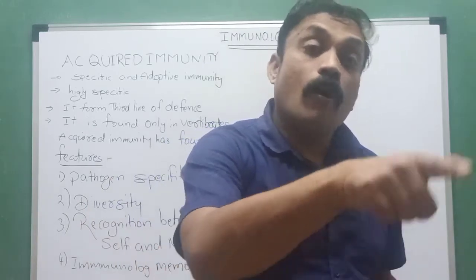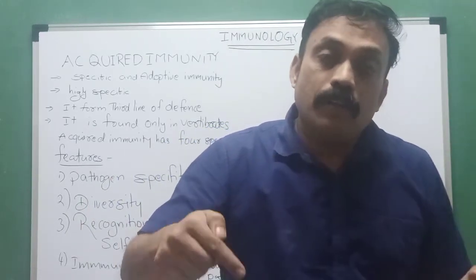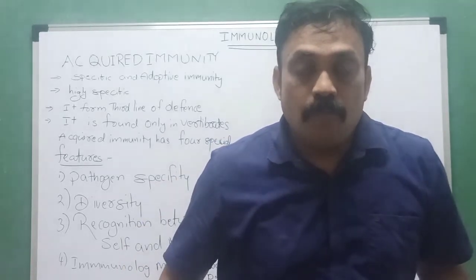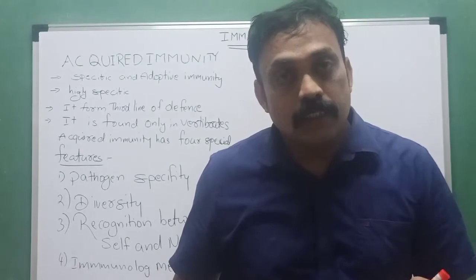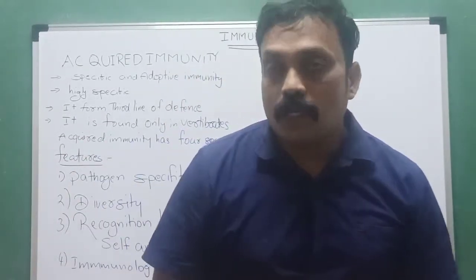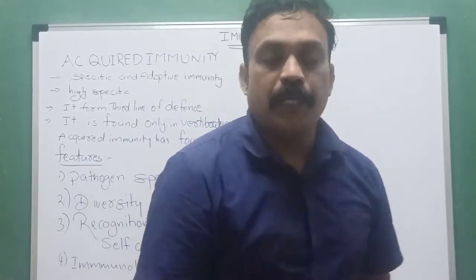Innate means the body already has that immunity, but after birth, in our lifetime, we improve, increase and develop our immunity power. That is acquired immunity.